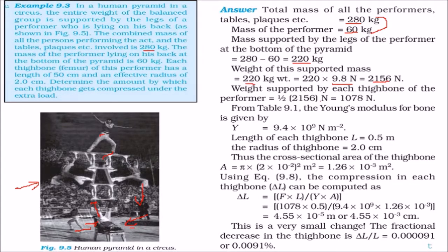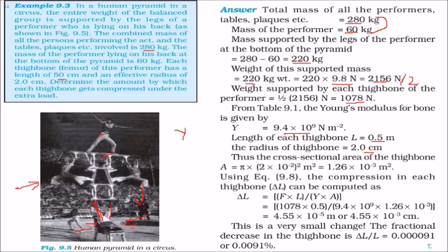The weight supported by each thigh bone, because there are two thigh bones, we divide by 2. So we get 1078 Newton. The Young modulus Y of bone is 9.4 into 10 to the power 9 Newton per meter square. The length of each thigh bone is given as 0.5 meter and the radius is 2 centimeter, given in the question itself.